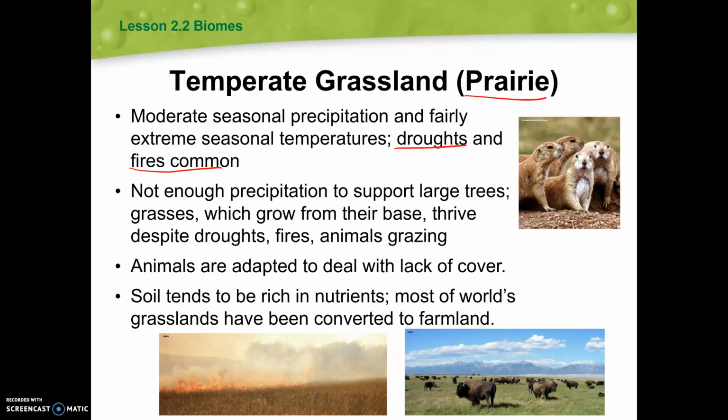Despite those droughts, fires, and animal grazing, we're still going to see many grasses here. So animals are also adapted to deal with this idea that there's no upper coverage here. We're also going to see our soil, which tends to be rich in nutrients, and most of the world's grasslands have actually been converted to farmlands, which is kind of interesting.